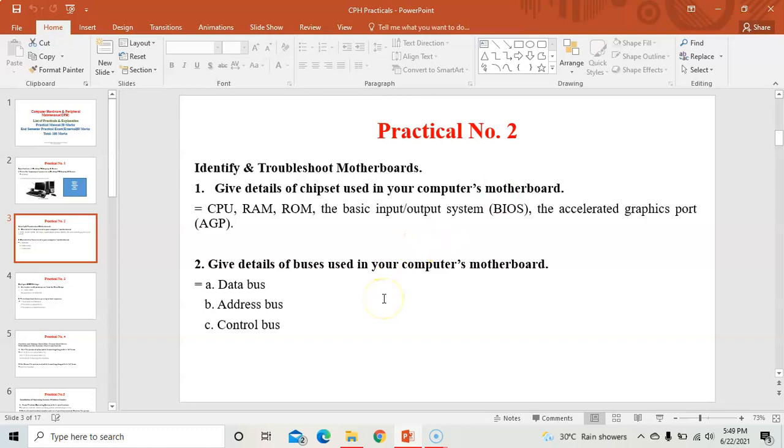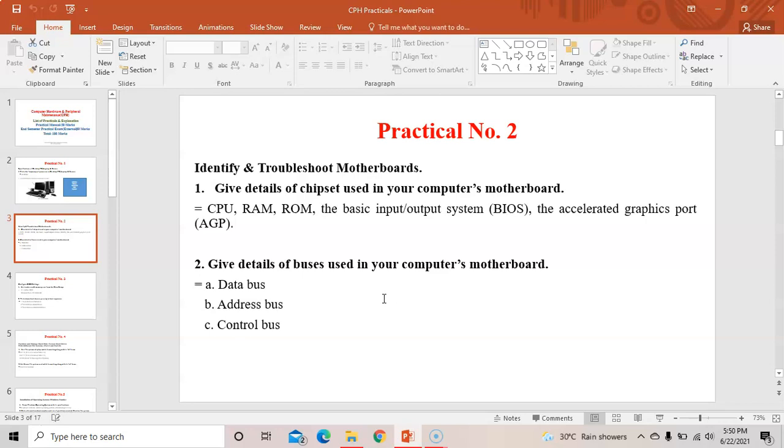Give details of buses used in computer's motherboard. So there are different types of buses. The three main buses are data bus, address bus and control bus. By using a data bus, the data will be handled in the computer, like communication of information. Communication about the data will be handled by a data bus. If you are clicking with the mouse, that data will be going to your computer monitor, right? So this is the communication which is done by using a data bus.